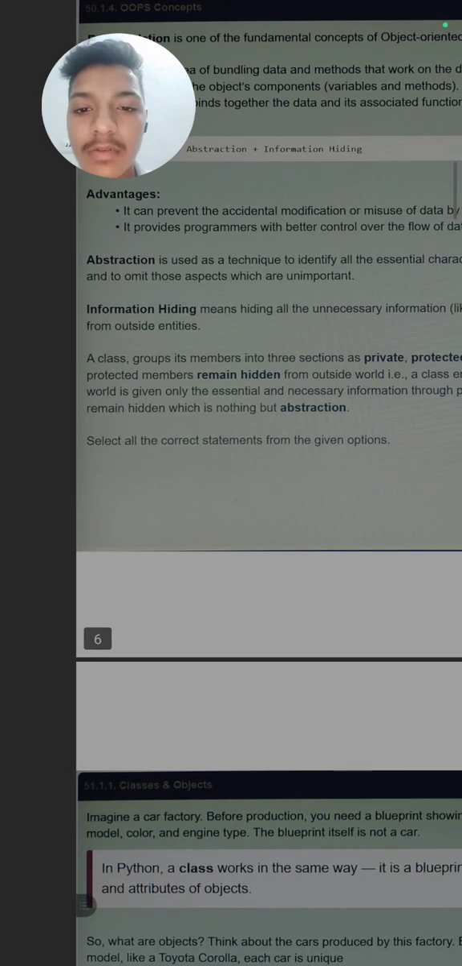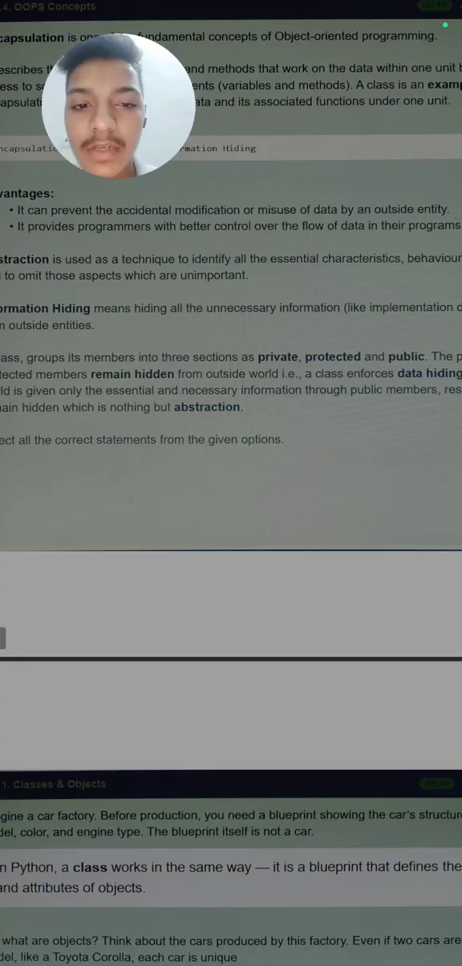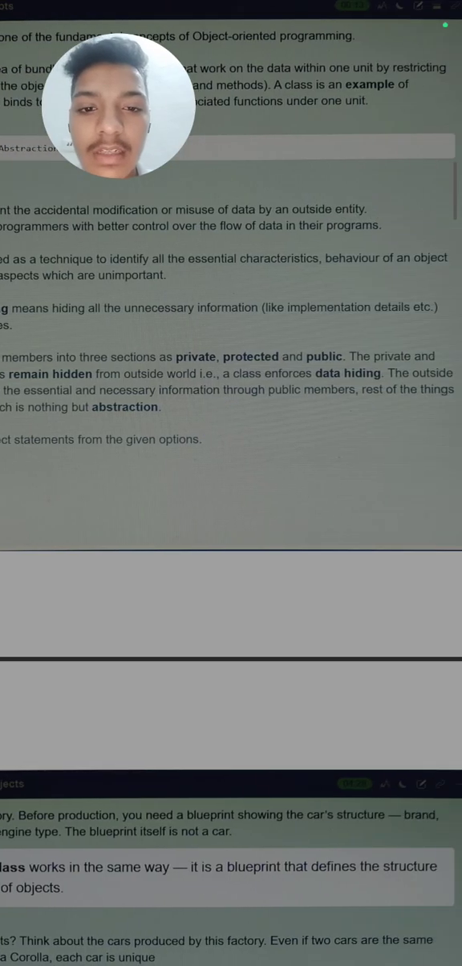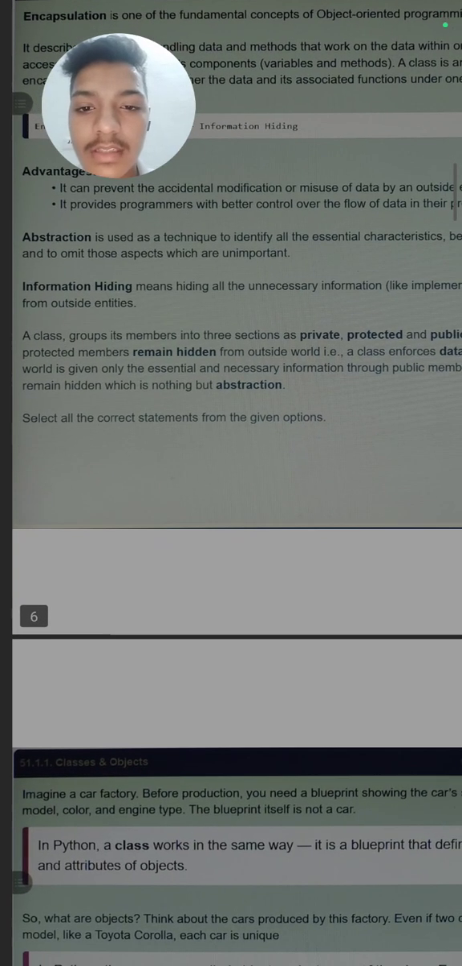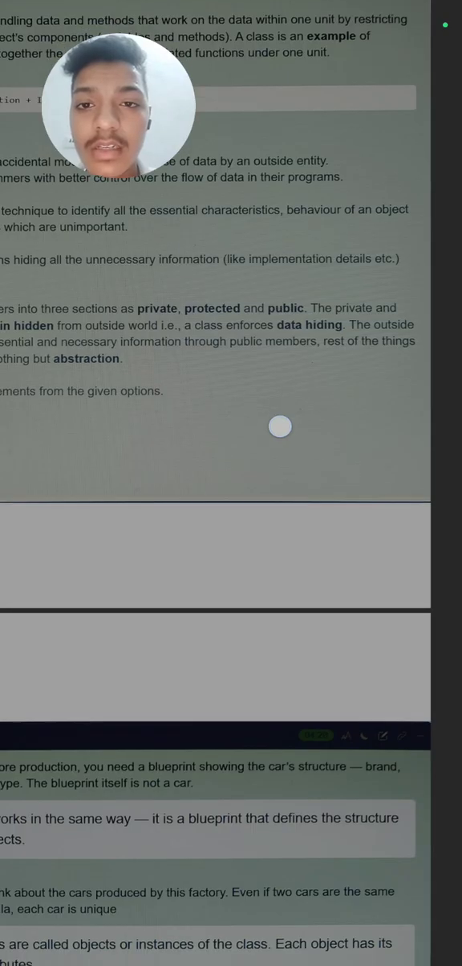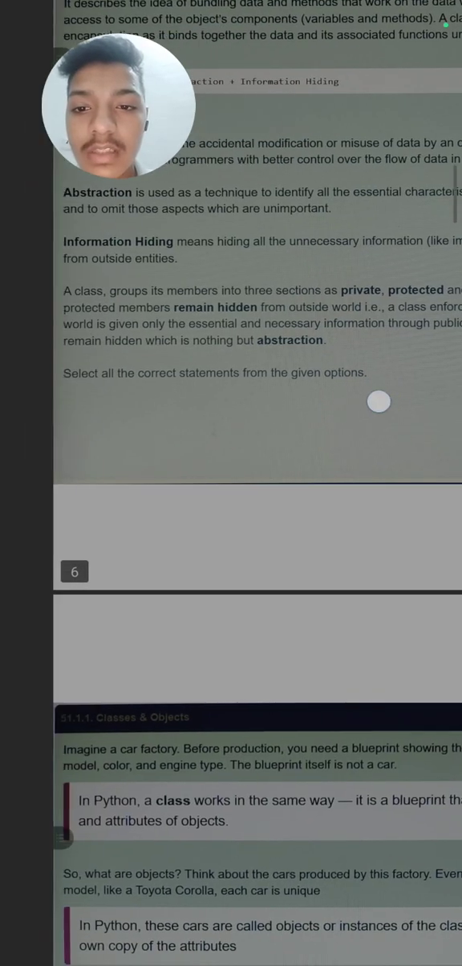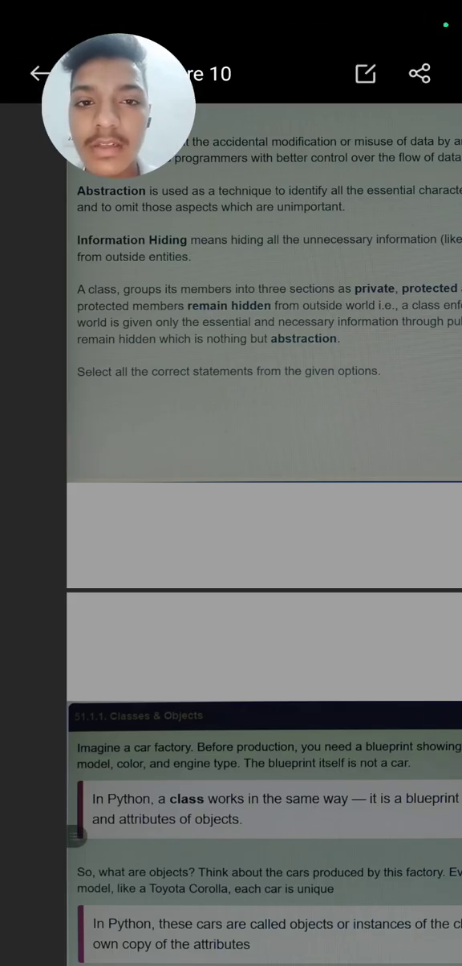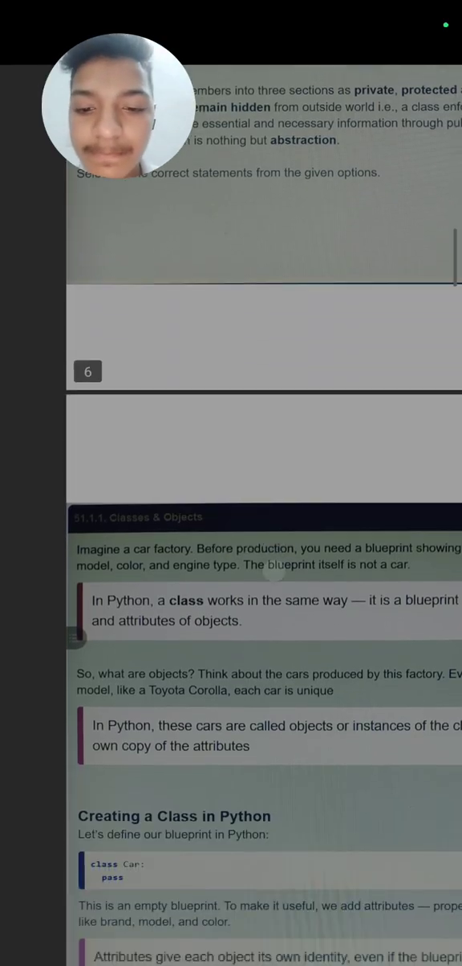So the private and the protected members remain hidden from the outside world, because these are private, no one can access them. A class enforces data hiding. The outside world is given only essential and necessary information through public members. As I have said, hiding unnecessary information, the rest of the things remain hidden, which is nothing but abstraction. So now you clearly know what abstraction is. Abstraction is hiding unnecessary information and showing only necessary information to the outside world.